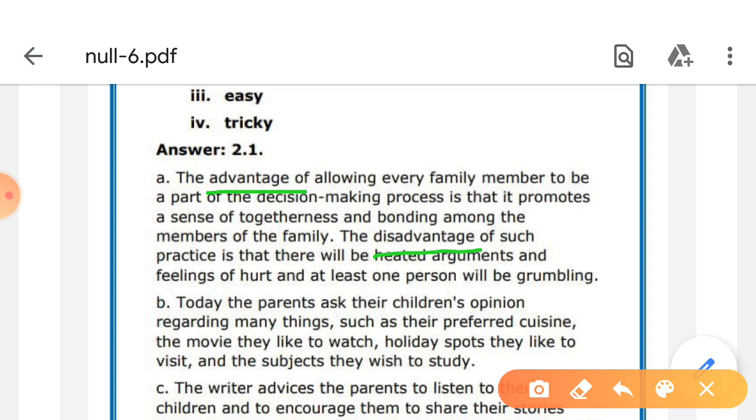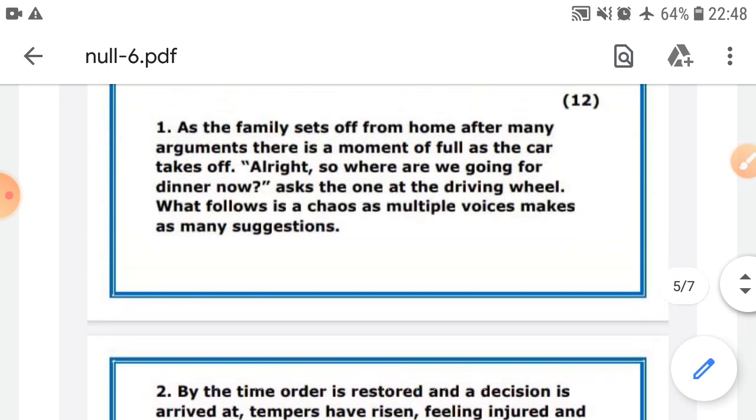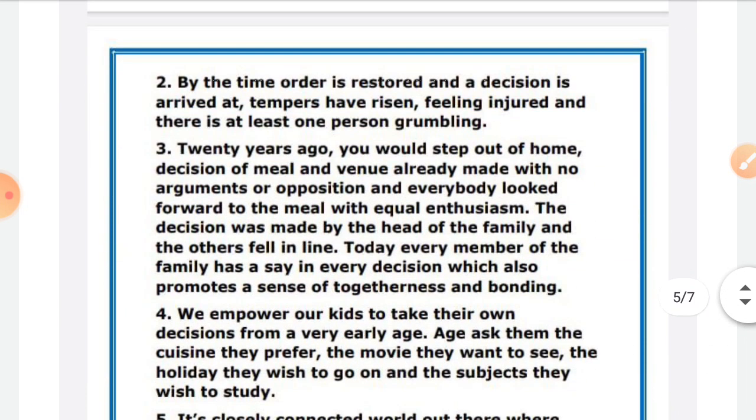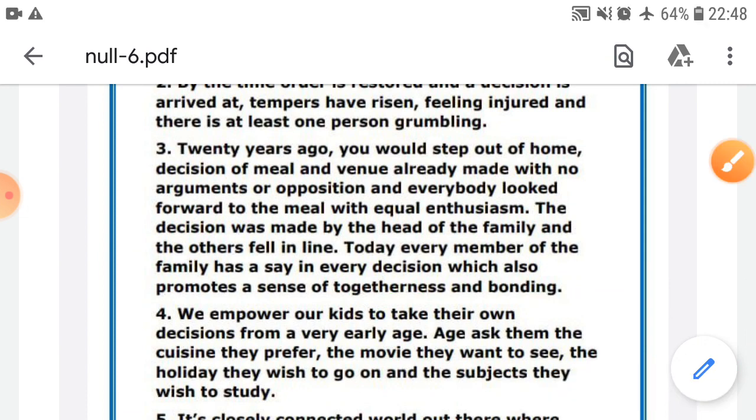The advantage is what? The decision-making process promotes togetherness and bonding. That is written in the paragraph. This answer is directly taken from the paragraph. No one has inserted any own thought here. The answers are directly taken from the paragraph itself. And what are the disadvantages? People feeling heard and at least one person grumbling. You can see here, togetherness, bonding, these words are already mentioned, and here also grumbling is mentioned.